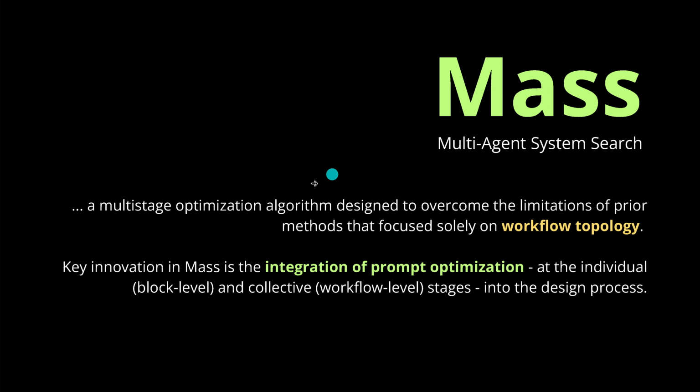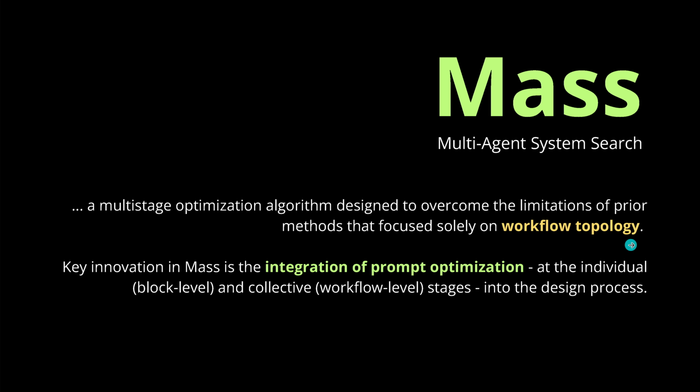And I told you all the other systems and everything up until now, it was beautiful, the optimization of the workflow topology. And now with this new MAS, the multi-agent system search optimization, we now integrate on a different level prompt optimization. And prompt optimization for an agent, for a block of agents, and for arbitrary configurations of agents in a topology. And you see, now mathematics would start to be so much more fun.